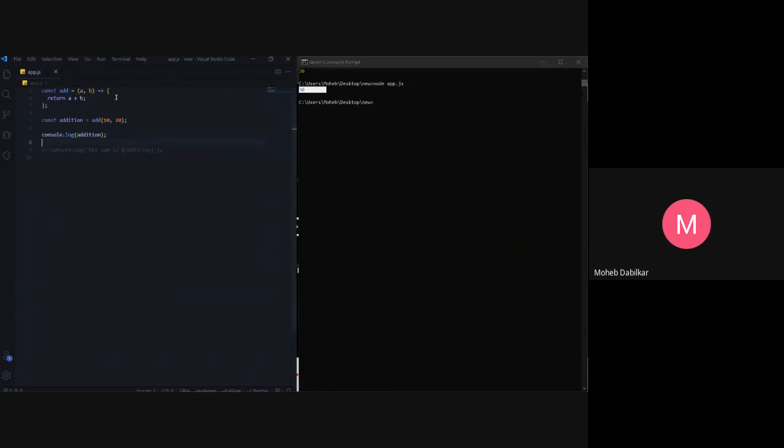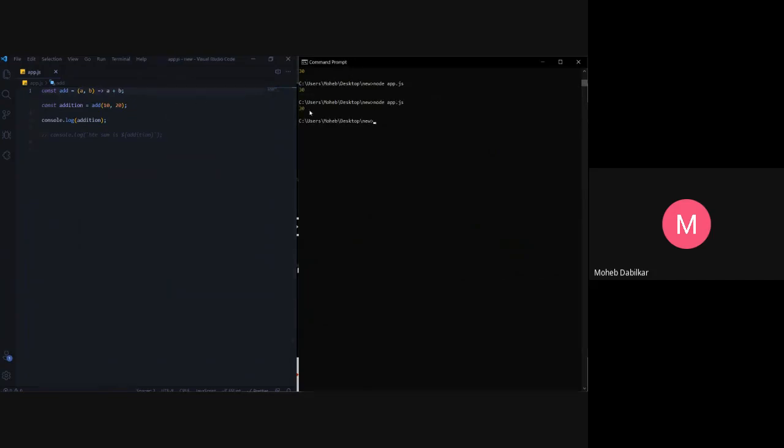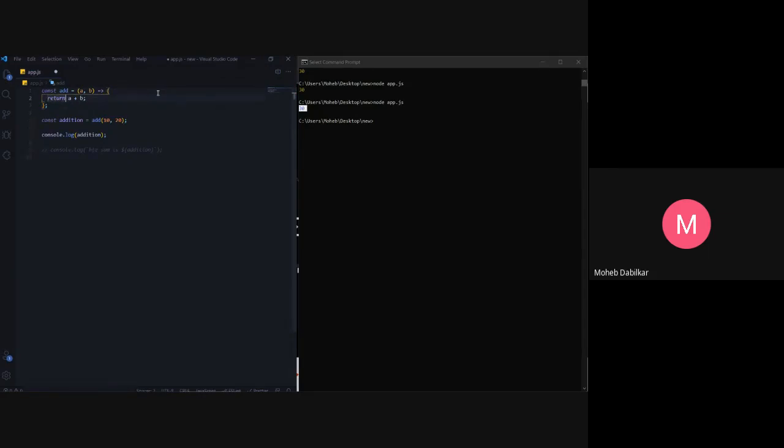Okay. And if I want to shorten this further, I can just say A plus B. So you see, it works fine. Now, what if I had many lines of code? So I wanted to do something over here extra.